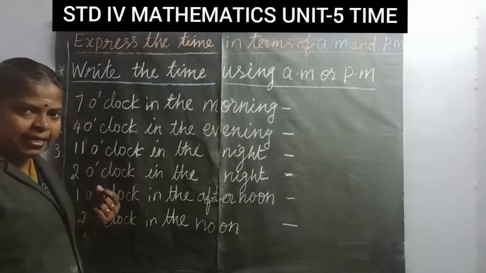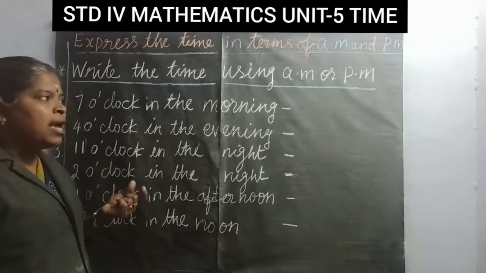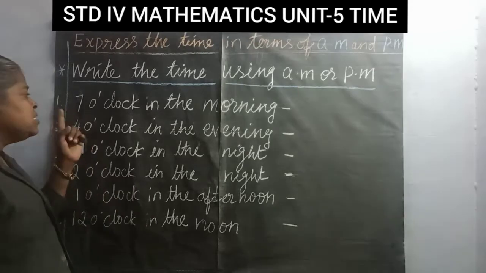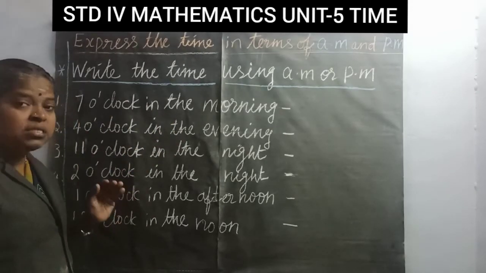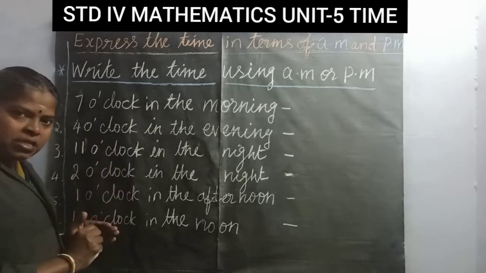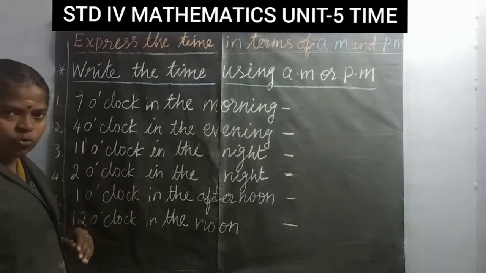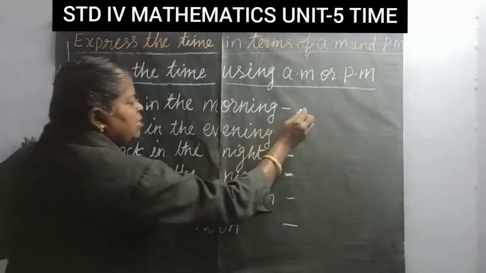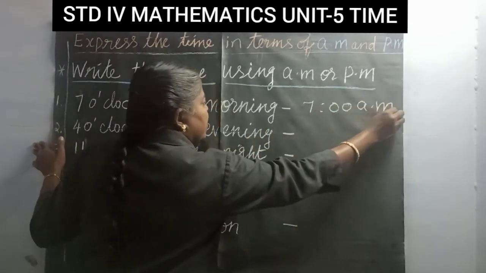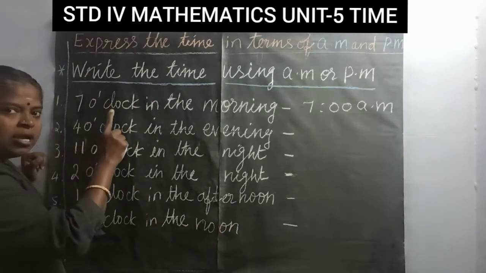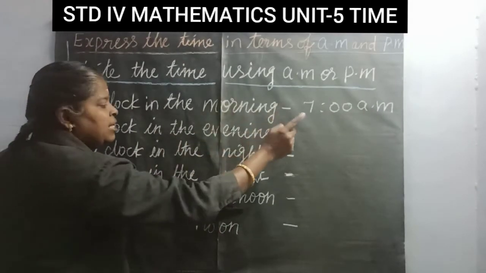Now we can write the time using AM or PM. 7 o'clock in the morning. 7 o'clock in the morning means in between 12 midnight to afternoon. So we have to write 7 AM. So 7 o'clock in the morning is 7 AM.